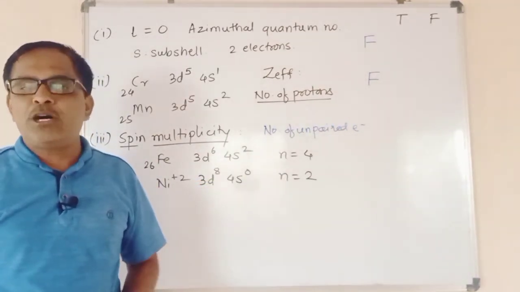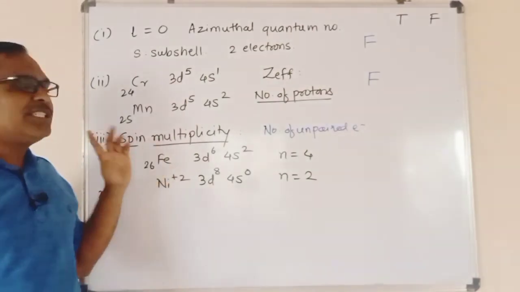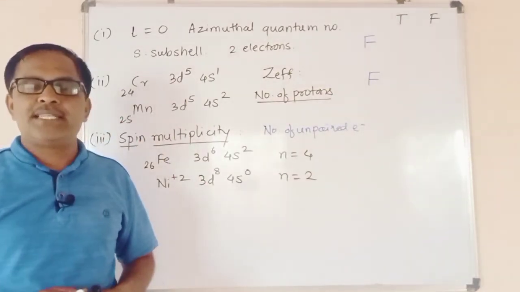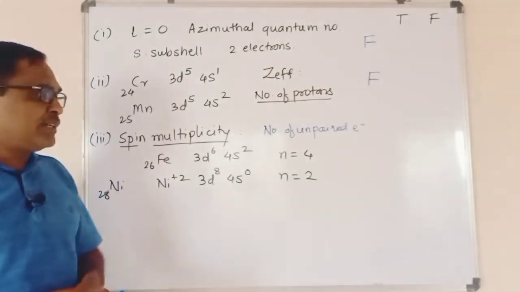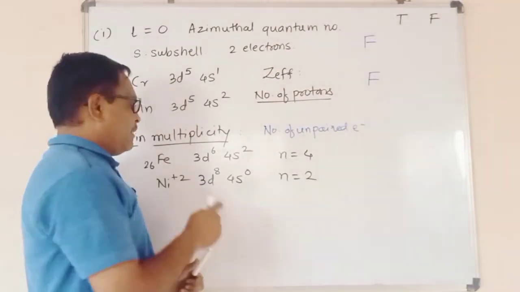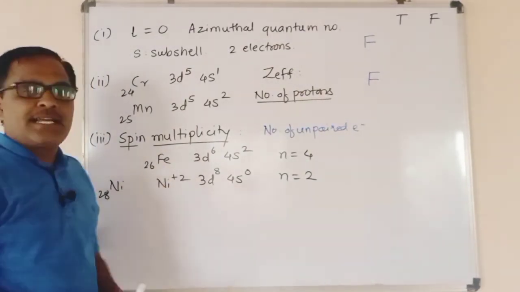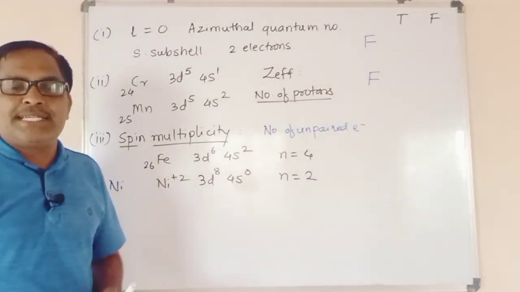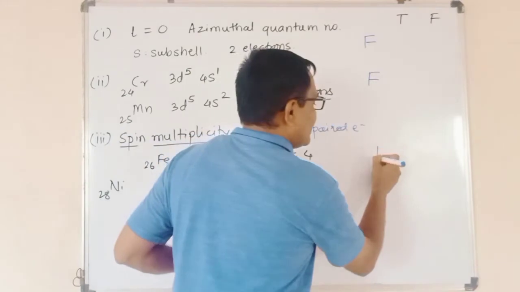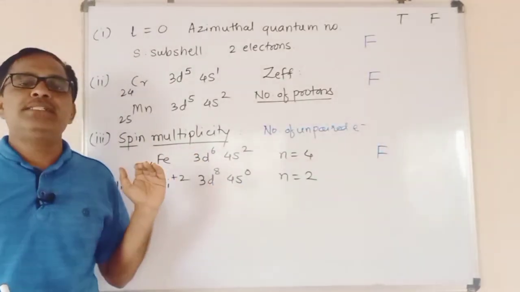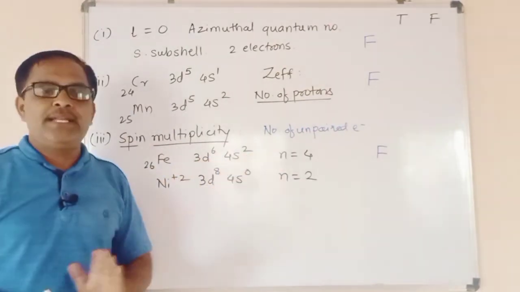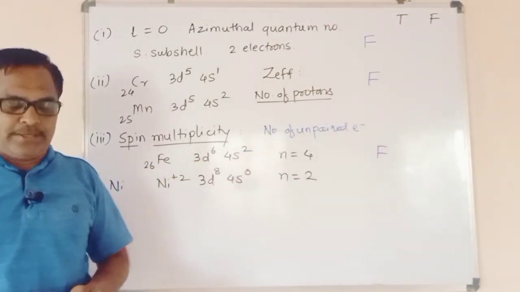As the number of unpaired electrons is different, the spin multiplicity of that element is also different, and therefore nickel plus 2 as well as iron do not possess the same multiplicity, and this statement is a false statement. So the third statement is also false, as the number of unpaired electrons in both these elements is different.